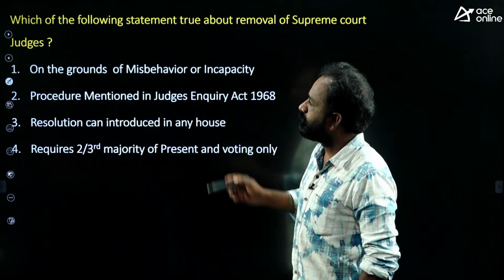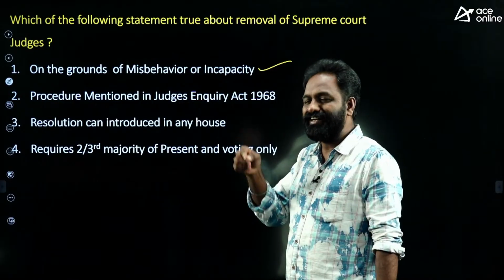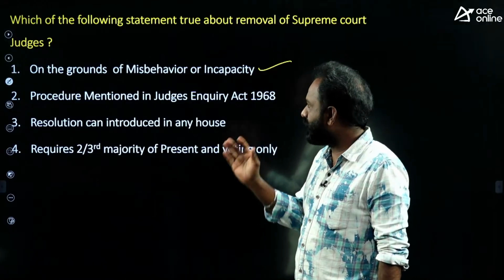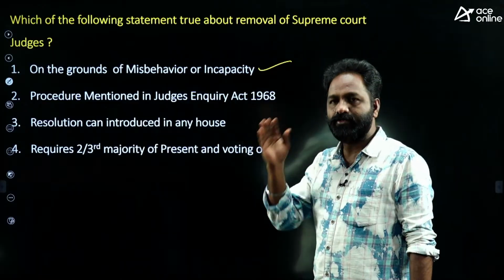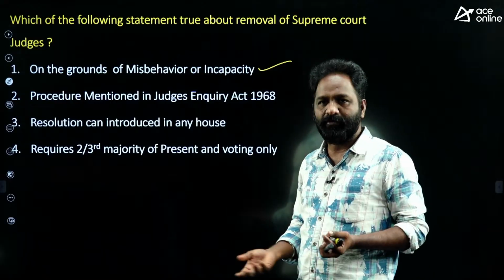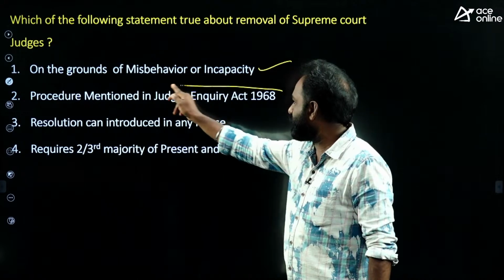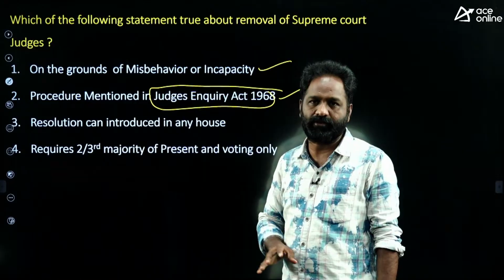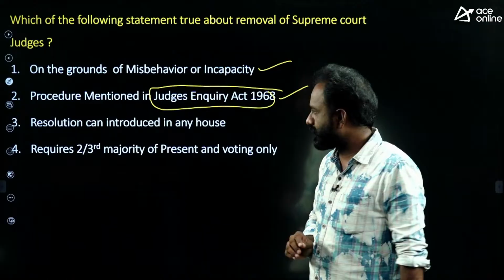On the grounds of misbehavior and incapacity, it is the right answer. Of course, what exactly misbehavior and incapacity mean was not mentioned in detail, but the judge can be removed. This procedure is the same for High Court judges and Supreme Court judges. It can be misuse of authority and so on. Procedure mentioned in the Judges Inquiry Act 1968: yes, absolutely right. In this act, the detailed procedure was mentioned, what the grounds are and what the exact procedure is.